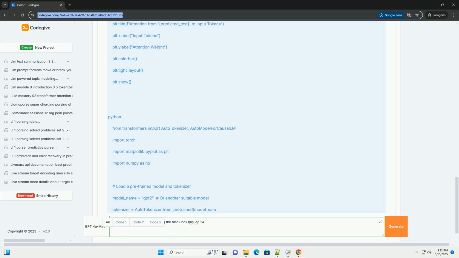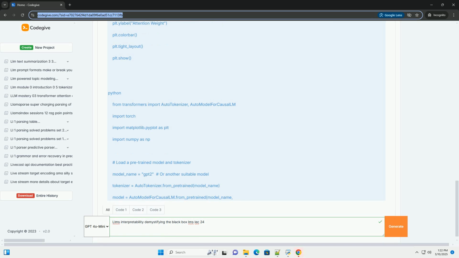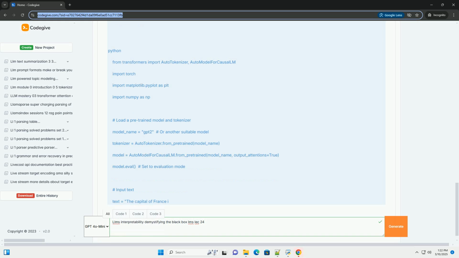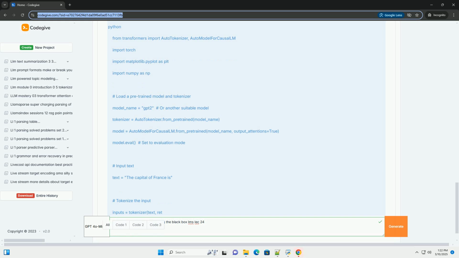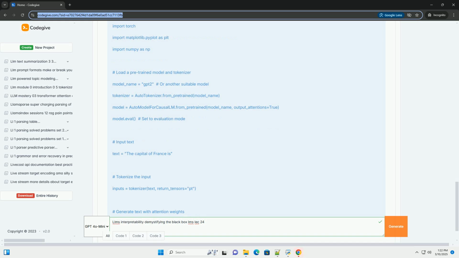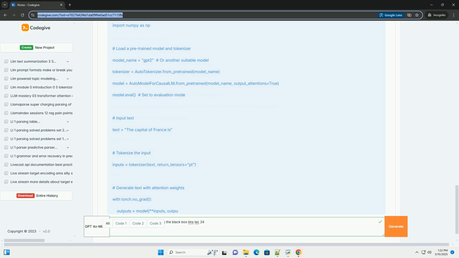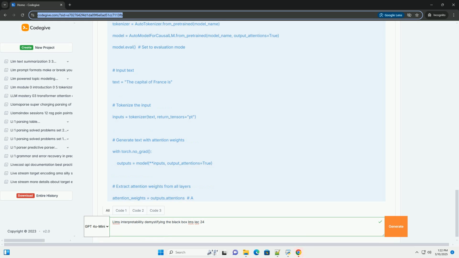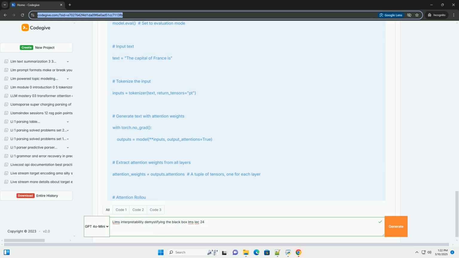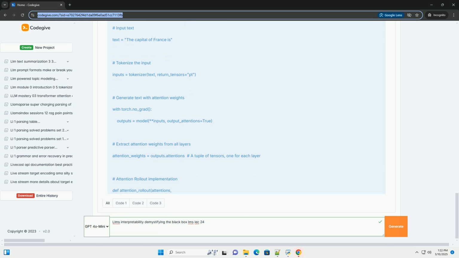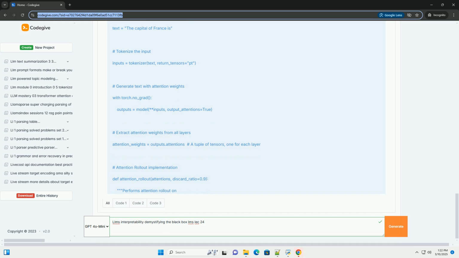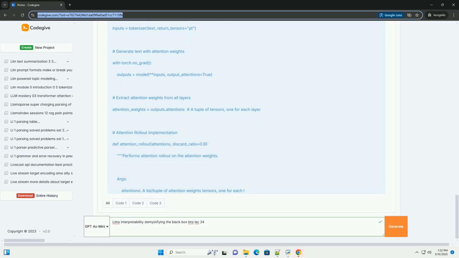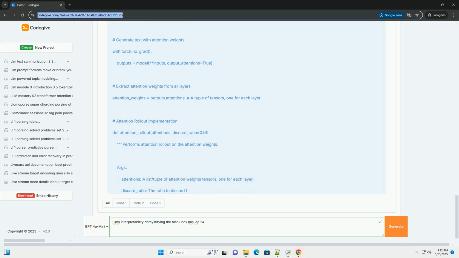Why is interpretability important? Trust and reliability. If we don't understand how a model arrives at its decisions, it's hard to trust those decisions, especially in critical applications like healthcare, finance, or law. Debugging and improvement. Interpretability helps us identify biases, errors, and weaknesses in the model. This allows us to improve the model's performance and fairness.